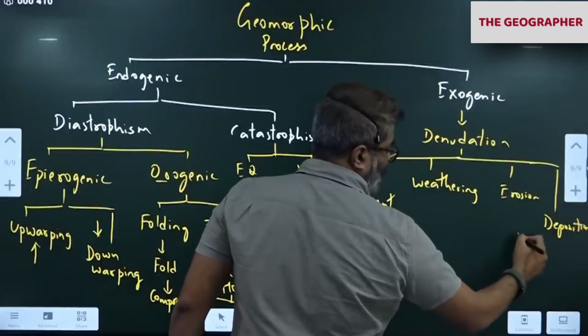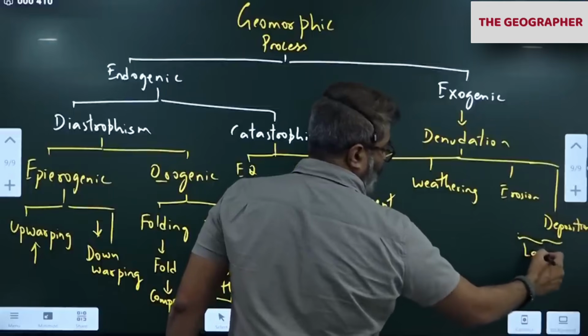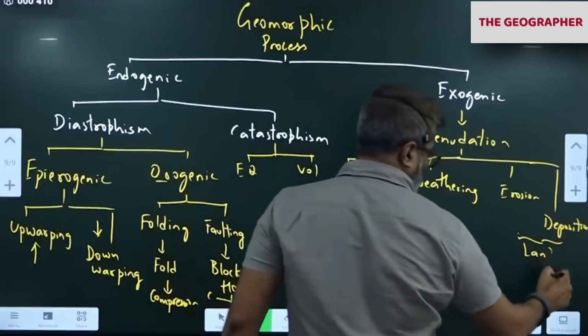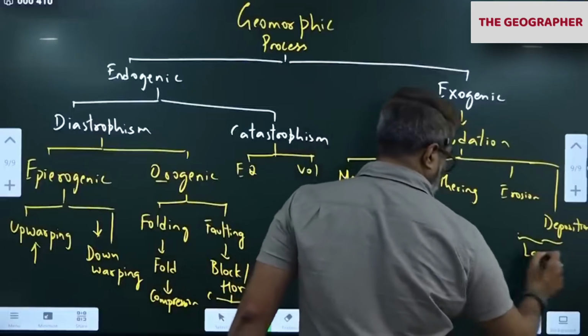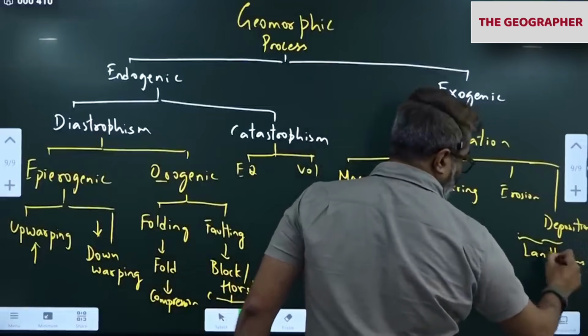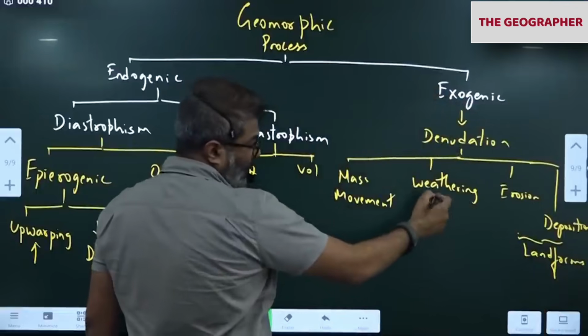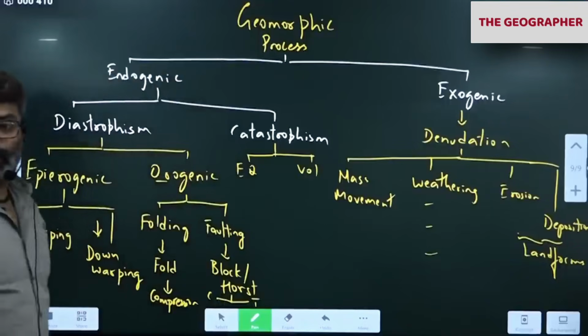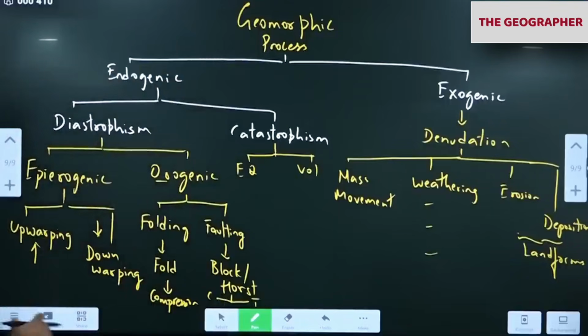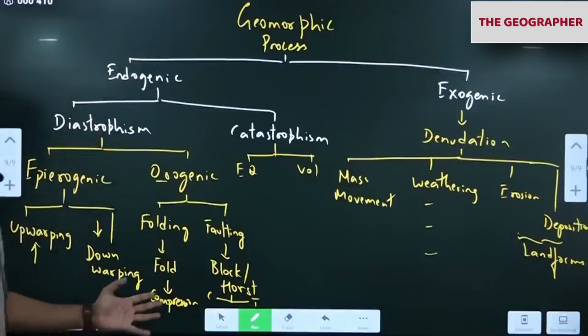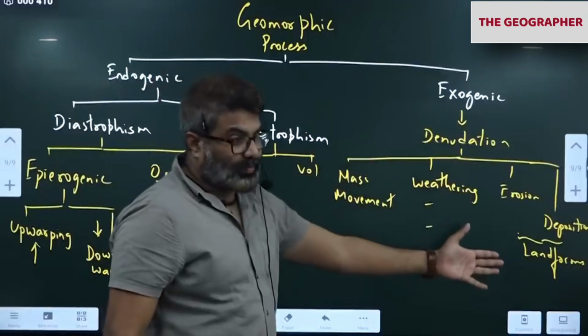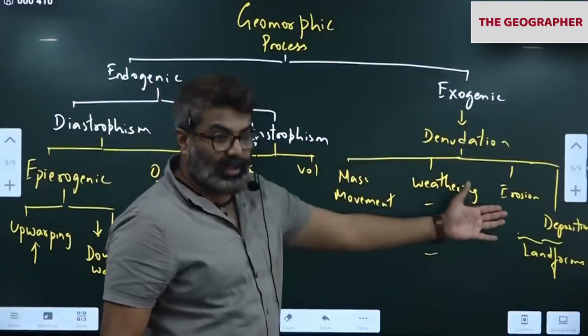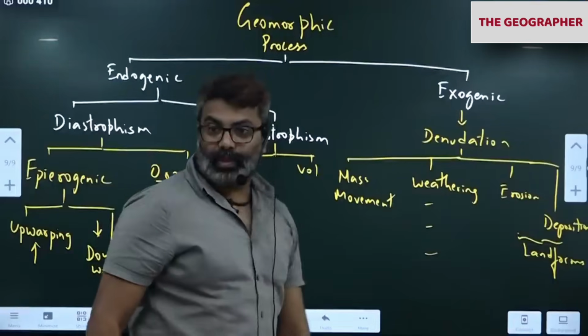Landforms. Landforms class will come separately. Weathering we have discussed: physical, chemical, biological, mass movement. See, now the entire geomorphology is summarized here in this diagram. Endogenic movements we started the class with, Earth interior we started. Then we covered exogenic movements. There is mass movement, weathering and all. We are ready to cover this part.